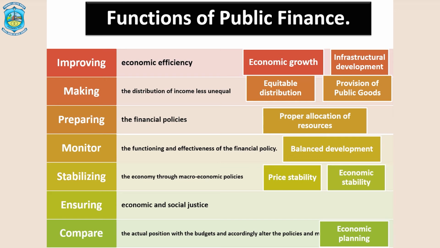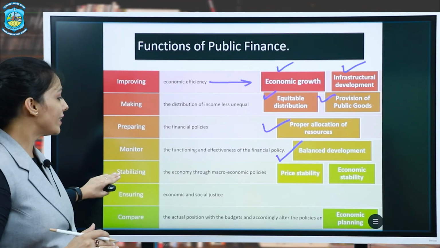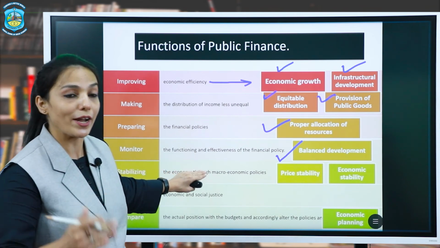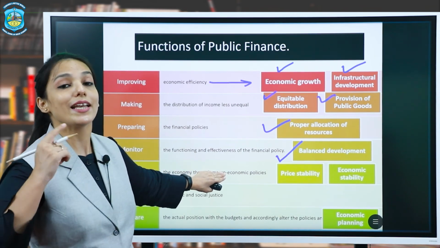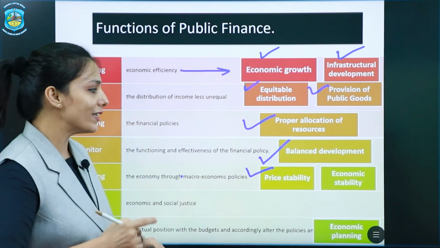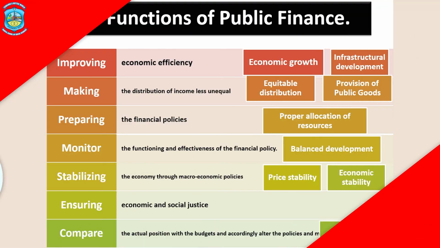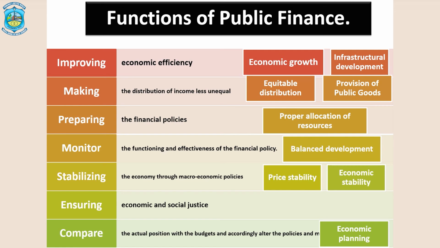Next is the stabilizing function of public finance. Okay. When public finance helps in stabilizing the economy through macroeconomic policies, it helps in ensuring price stability as well as economic stability. Okay. Then the next function was ensuring economic and social justice. We are going to take that point as it is.